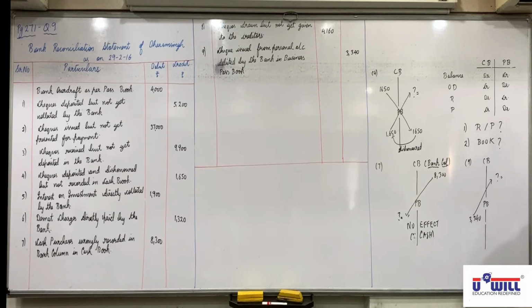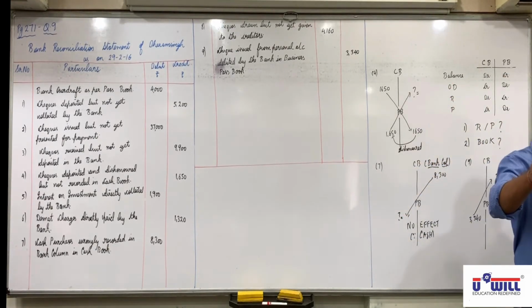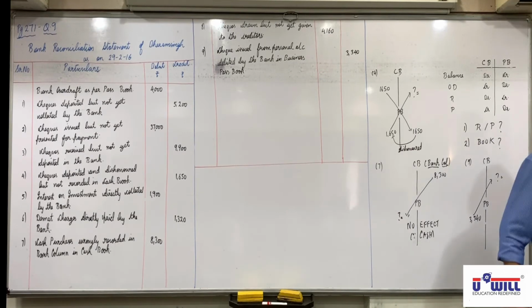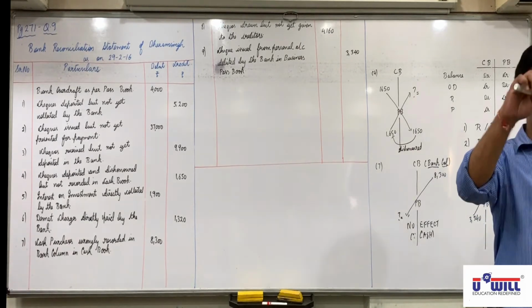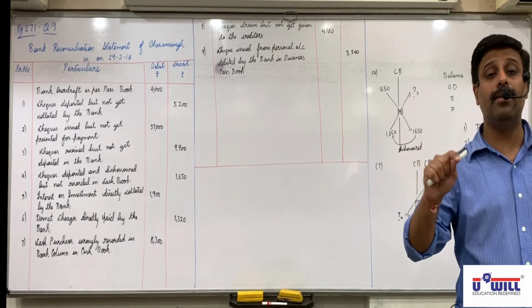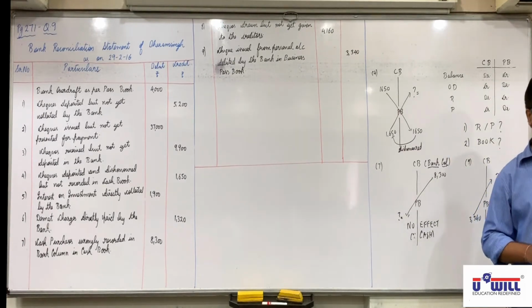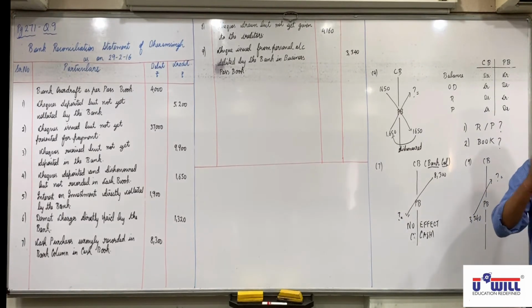Next one. Payment side of bank column in cash book is overcast. Opposite side. How we first underline? Payment side of cash book. Which side is that? Right above that credit. Underline overcast. Opposite means where will you write? Right above that debit. So we will write it on debit side. Undercast means same side. Overcast means opposite side.